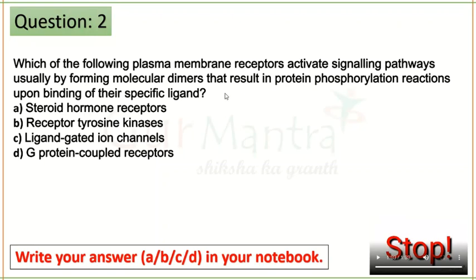Very simple. It is coming under enzyme linked receptors, and in these options, option B tells you about the enzyme linked receptors. Receptor tyrosine kinase is one category of the enzyme linked receptor. So B is your correct option.